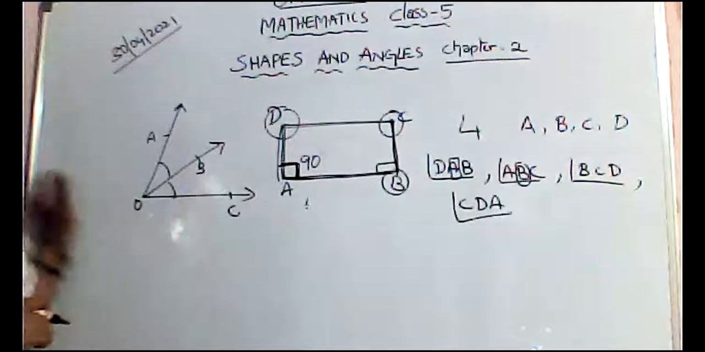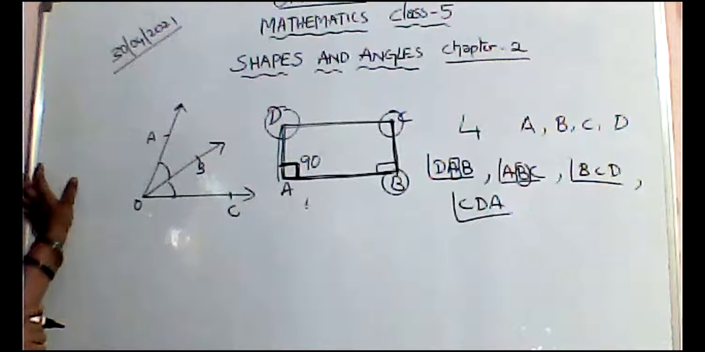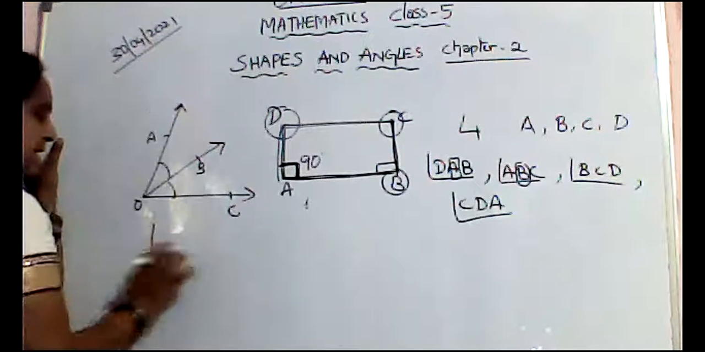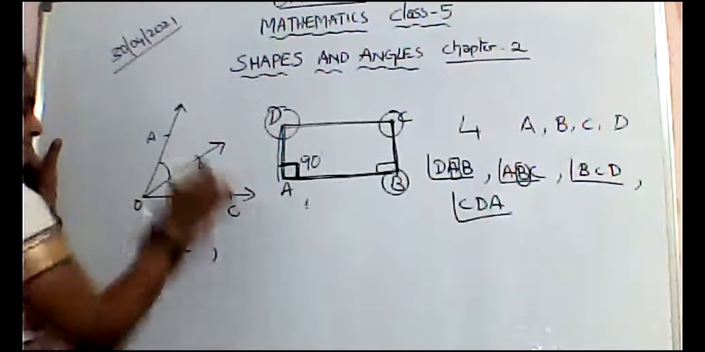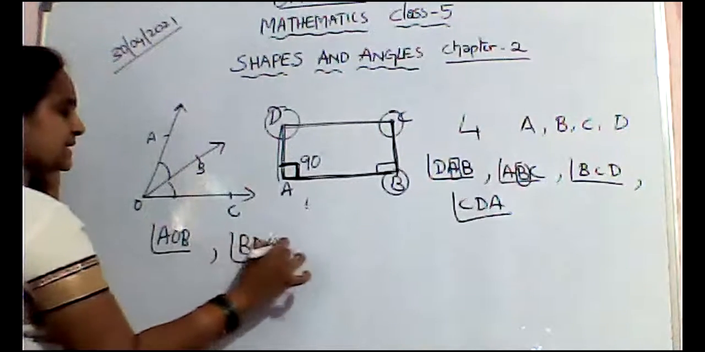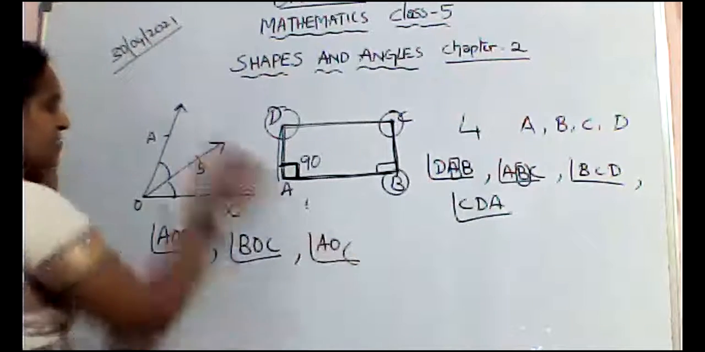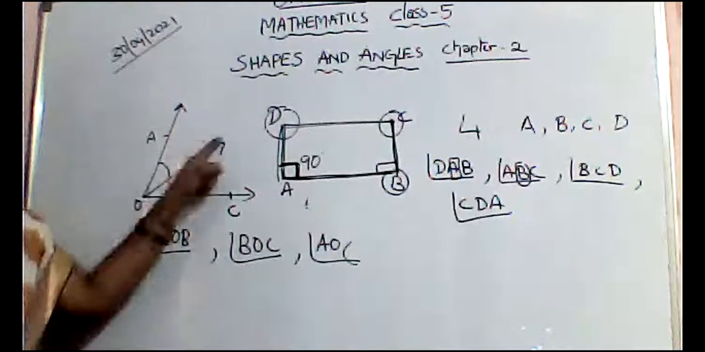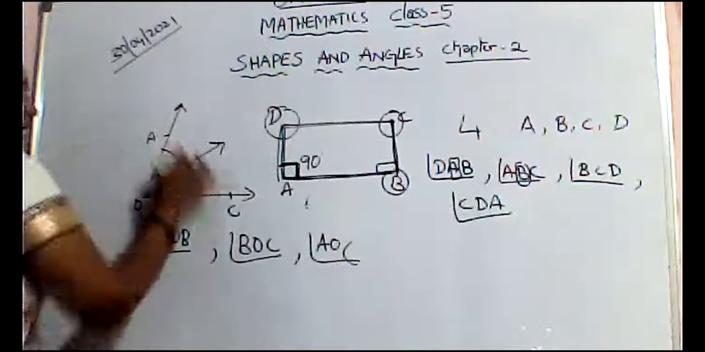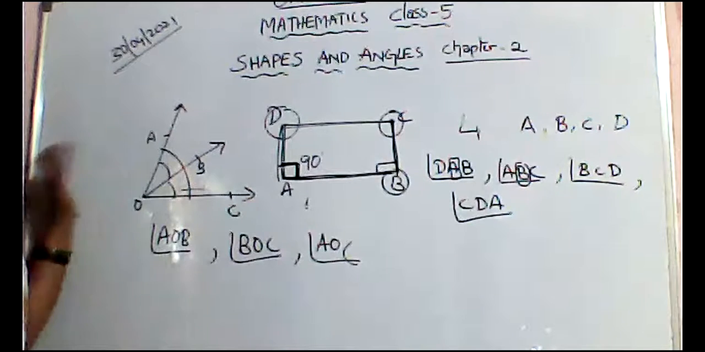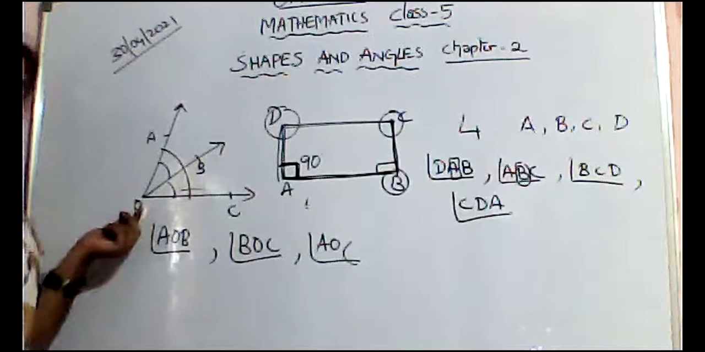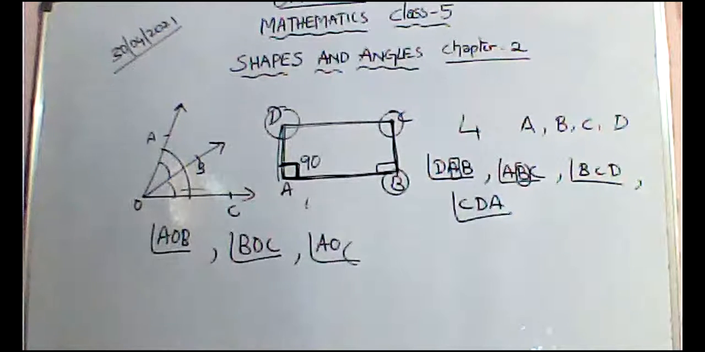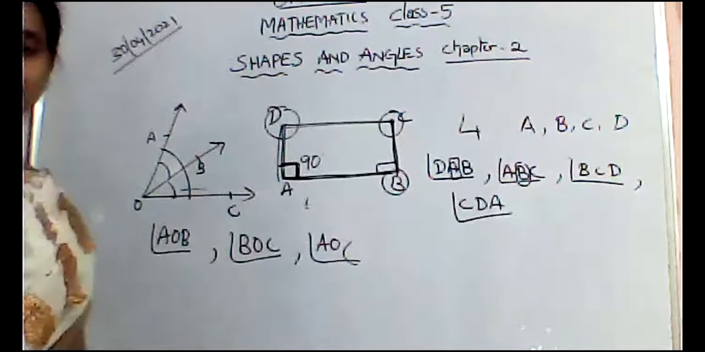Here, name the angles. A, B, C, O. Angle AOB, angle BOC, angle AOC. Here we have 3 angles. Yesterday we did this. What is its vertex, ma'am? O. O is the vertex.